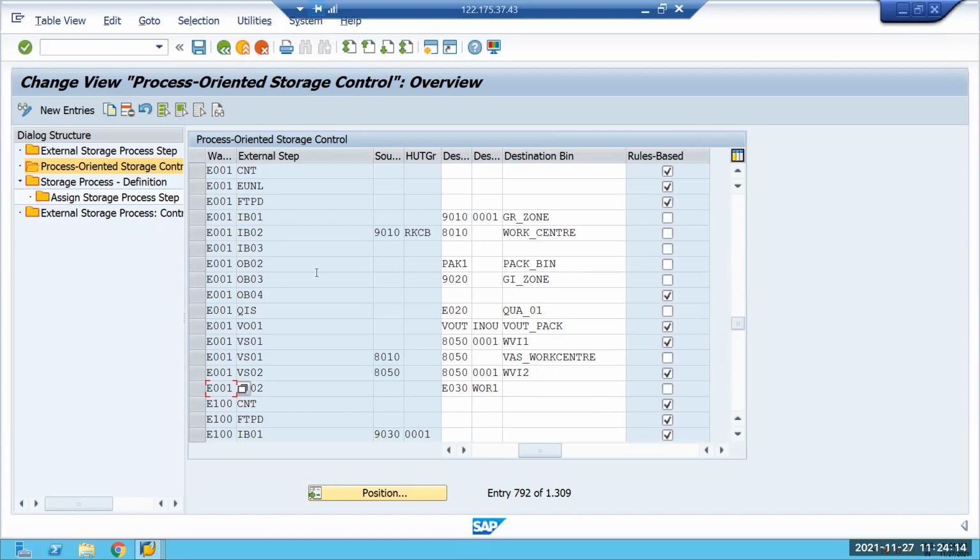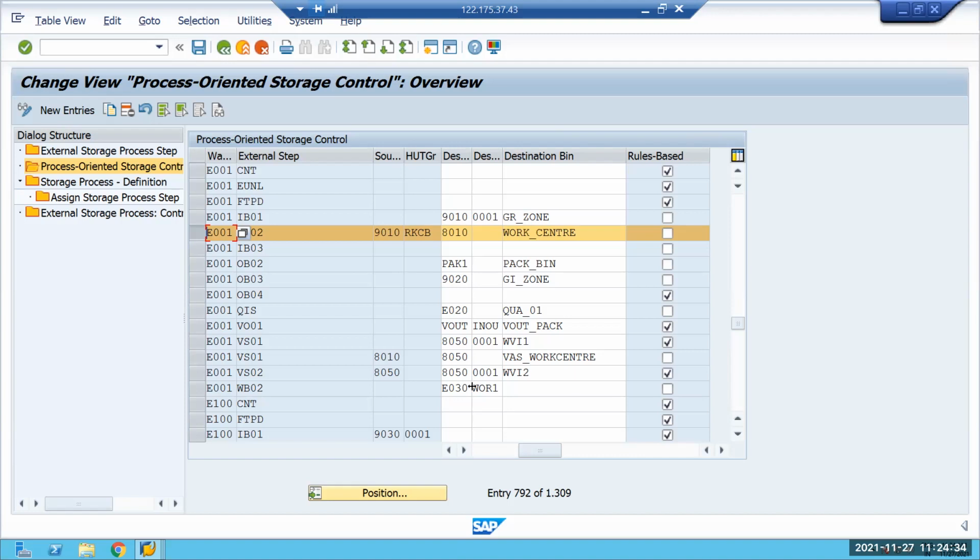I think I experimented in one of the things. Maybe IB02 might be... IB02, it's not going to allow both of them. But both of them, VAS, correct, is going to allow. Okay. So the ideal situation is that if you're using rule based, you give only the destination storage, right?